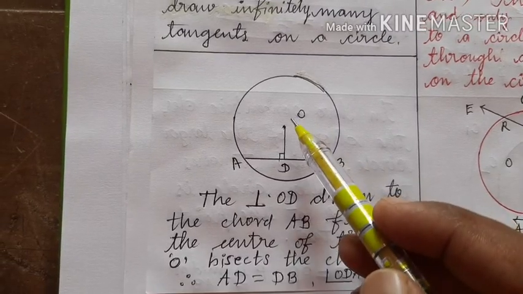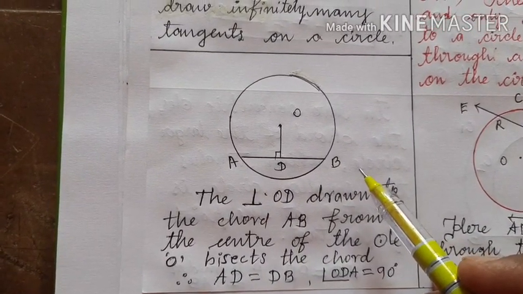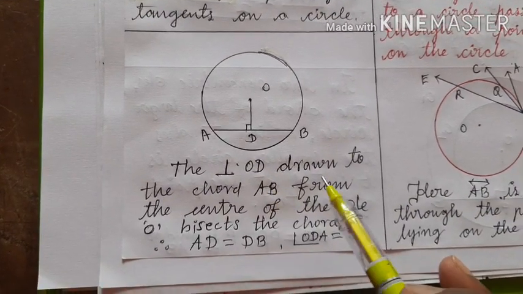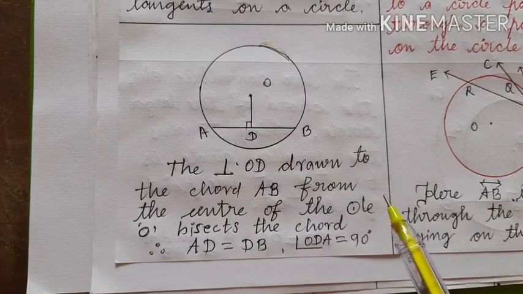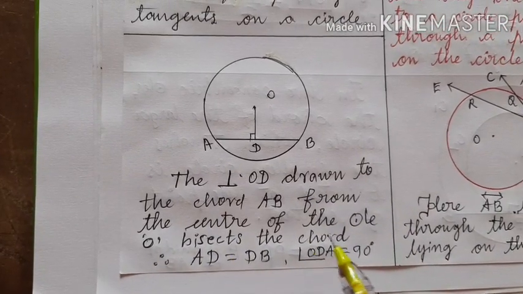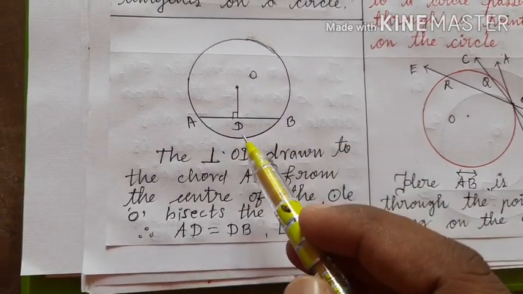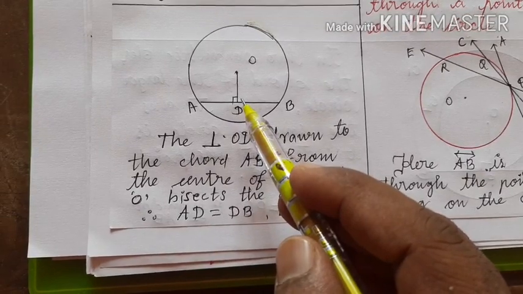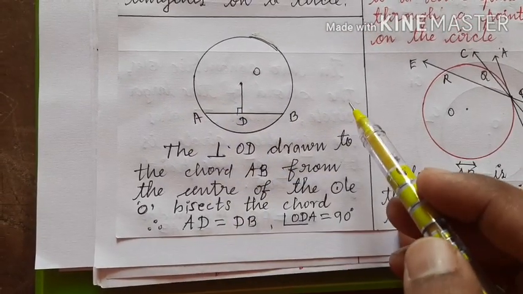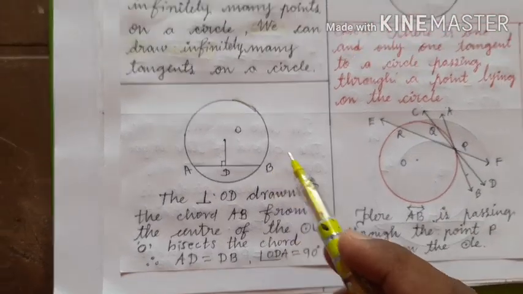So the perpendicular OD drawn to the chord AB from the center of the circle O bisects the chord. Here angle ODA is 90 degrees, and D becomes the midpoint of AB, and AD length is equal to DB length.